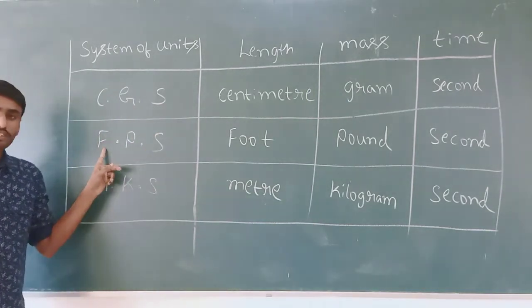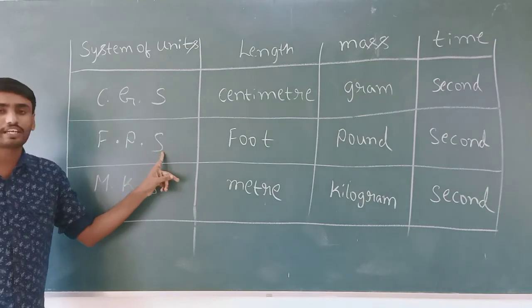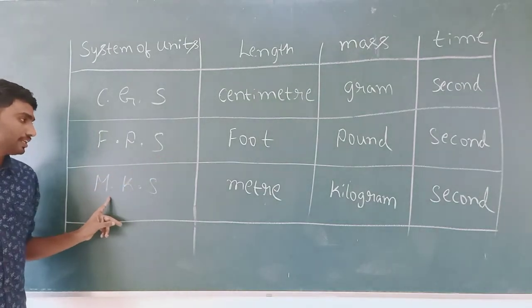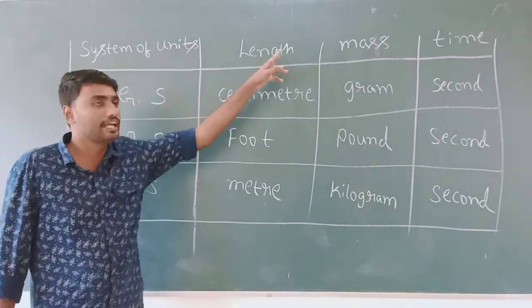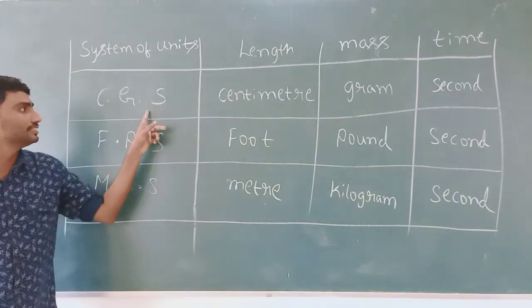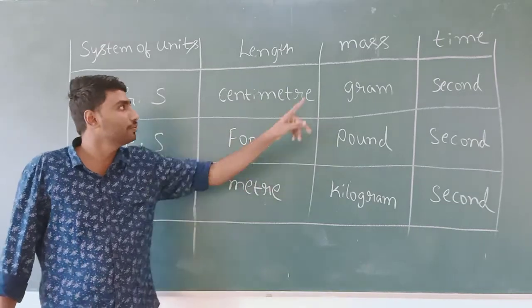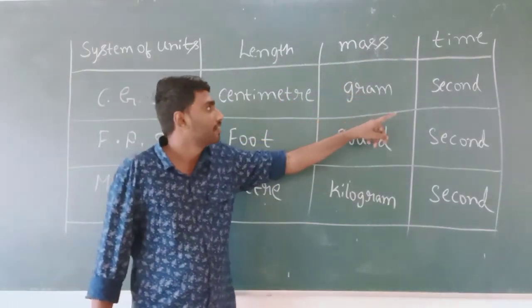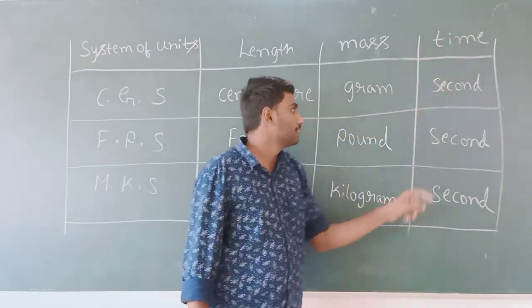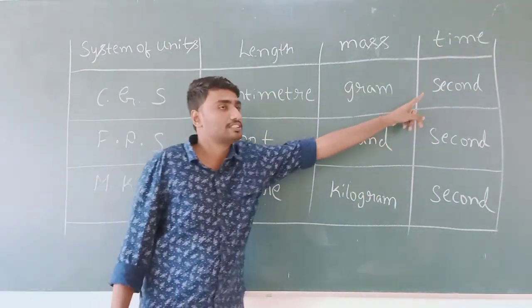FPS means foot, pound, second. MKS means meter, kilogram and second. A unit of length in CGS is centimeter, a unit of mass in CGS is gram, a unit of time in CGS is second.